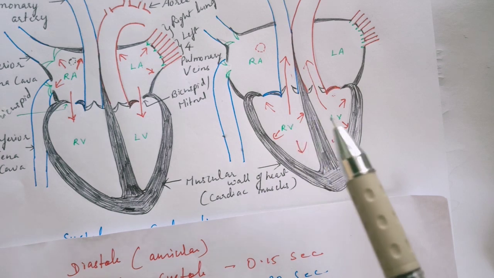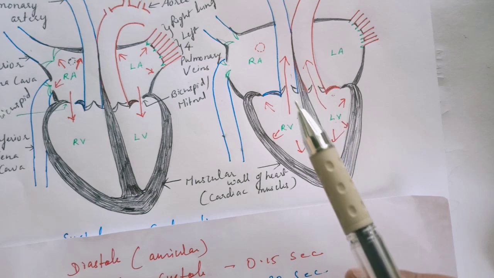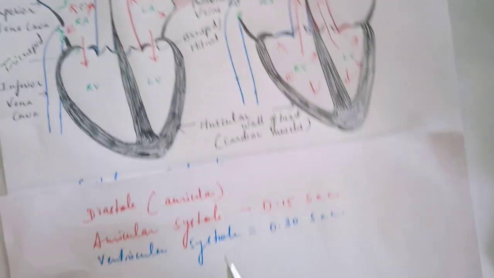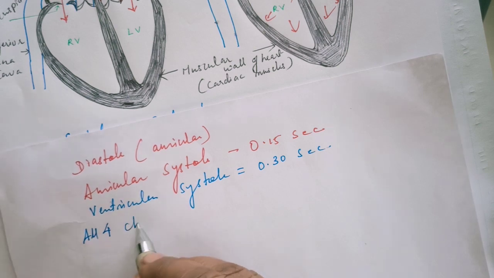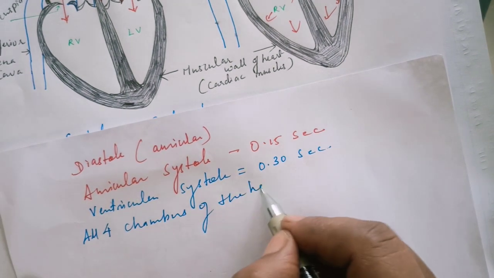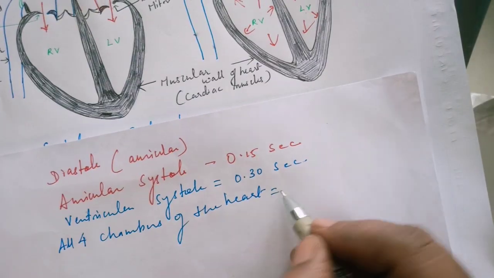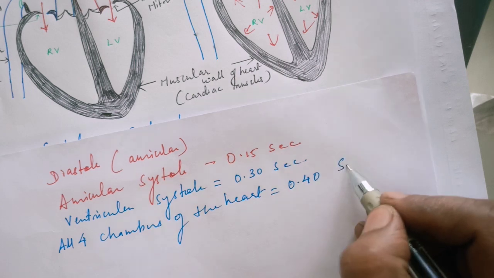After systole, the ventricles also start relaxing and the auricles were already relaxing. So we will find that all 4 chambers of the heart relax together for a period of time, and this period of time is 0.4 seconds.